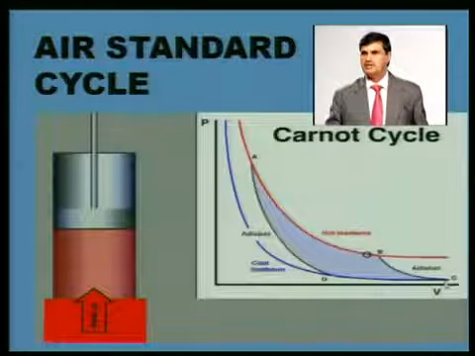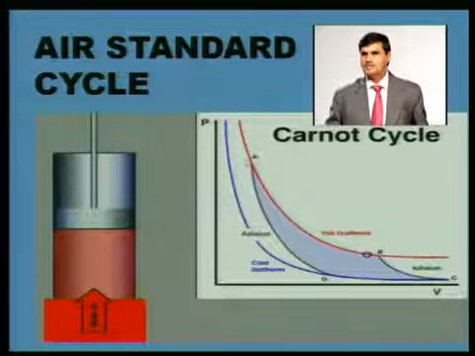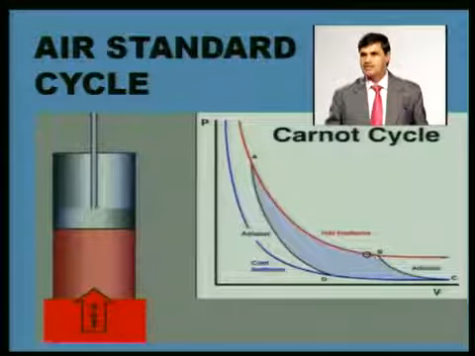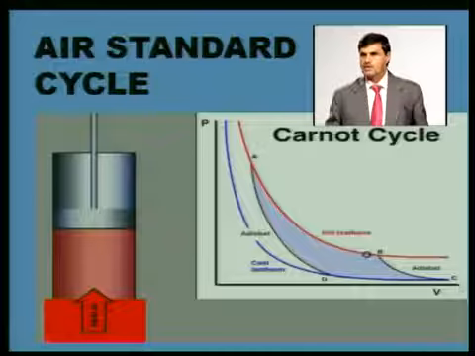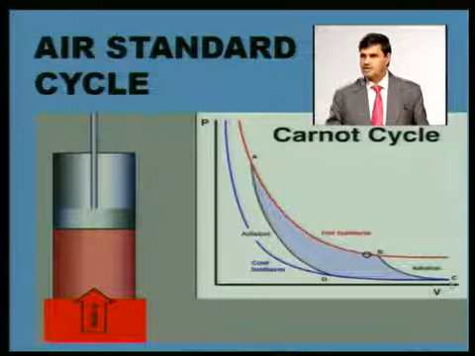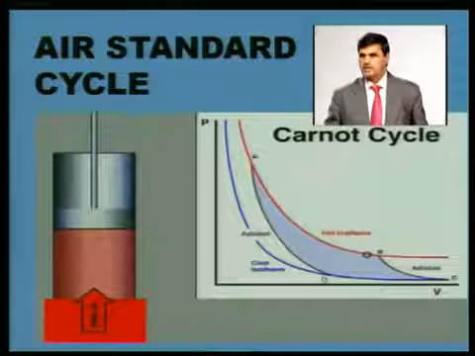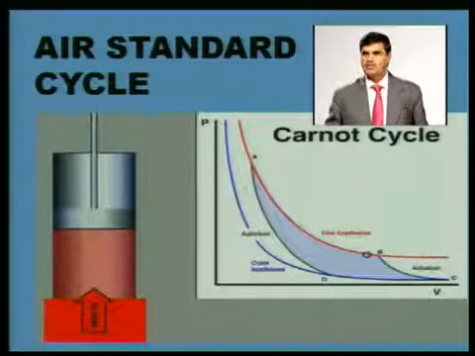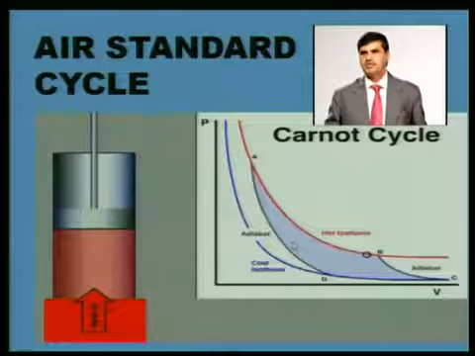the cycle will be completed. So some of the assumptions which we have made here: one, we said here heat addition is at constant temperature, process is internally reversible. From B to C there is no heat addition, and the whole system is internally as well as externally reversible. From C to D heat rejection is taking place, it is only internally reversible, and finally from D to A again the process is reversible, it is reversible adiabatic.